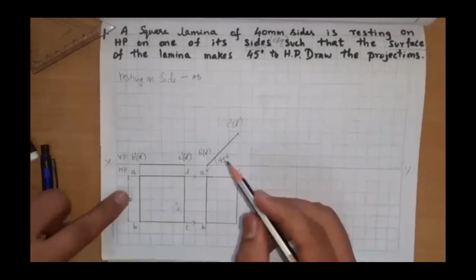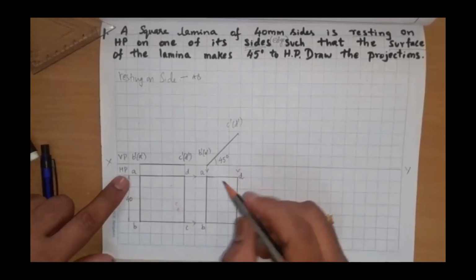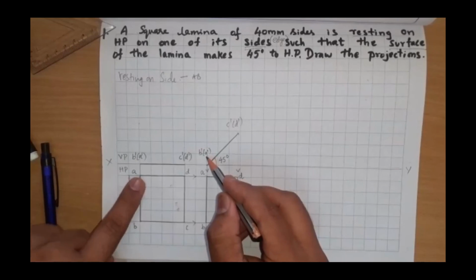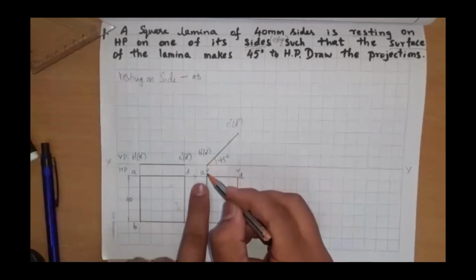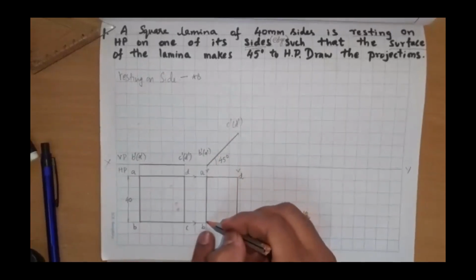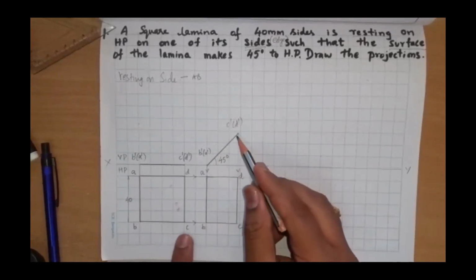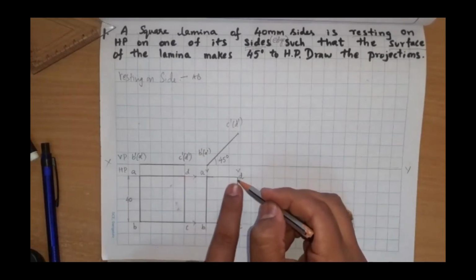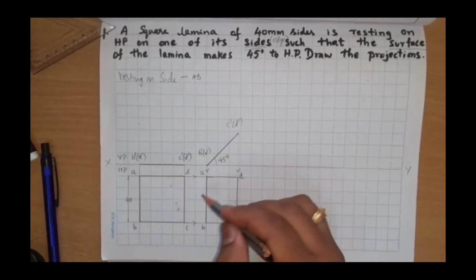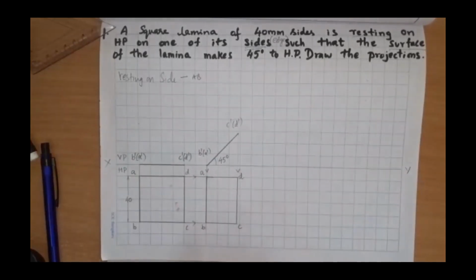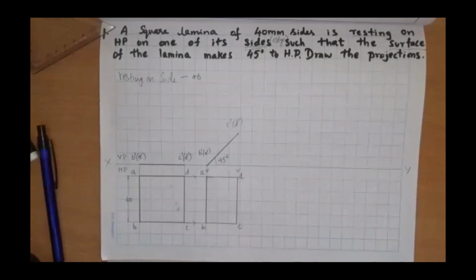Very simple. I'll repeat again how I got this apparent shape. From A, I am drawing a projector where it meets the A dash projector. It is meeting here. Similarly, B and B dash are meeting here. Similarly, C and C dash are meeting here. D and D dash are meeting here. Identify the location and join. So this is the apparent shape of the square lamina.